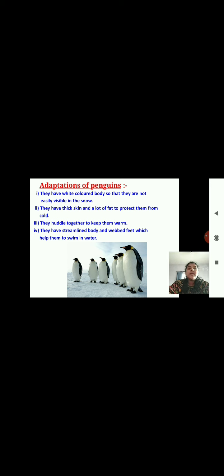They have thick skin and a lot of fat, so you see them very fluffy. Why are this thick skin and a lot of fat there? To protect them from the cold. They huddle together to keep warm. You can see them always in a group. Why do they keep themselves very close to each other? They huddle together to keep themselves warm. They have a streamlined body and webbed feet like a duck, which help them to swim in water.